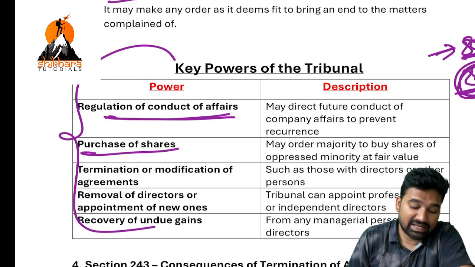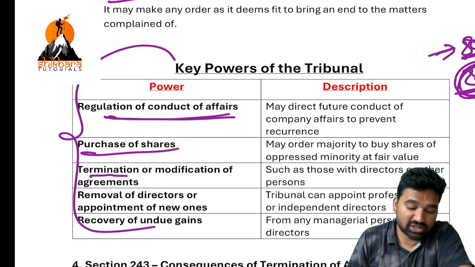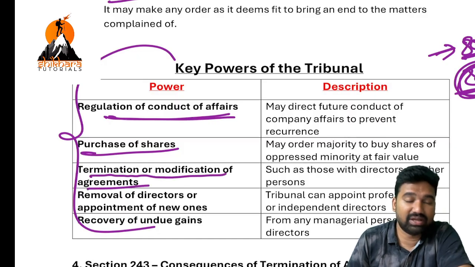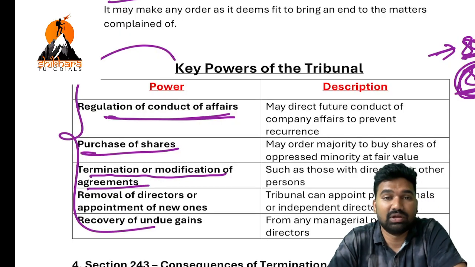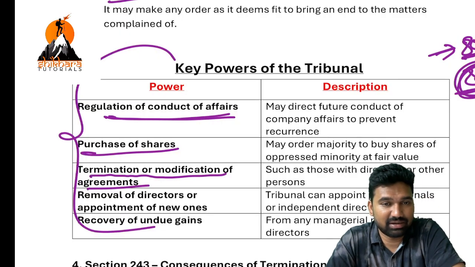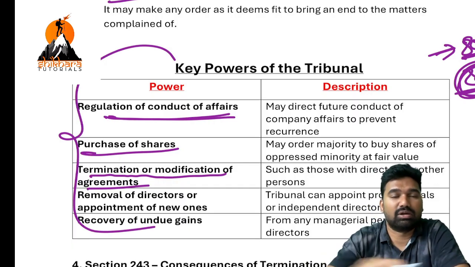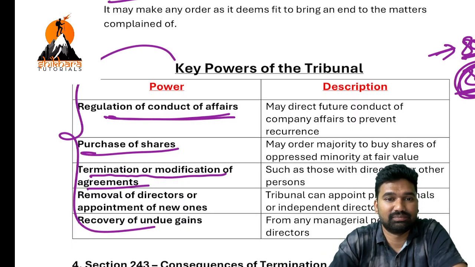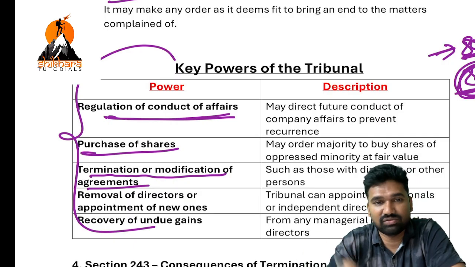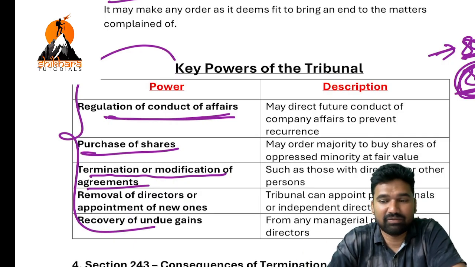Next one, NCLT can issue orders to terminate or modify the agreements also. Already entered agreements are there. So NCLT has the power to terminate those agreements or modify the terms of the agreement. It will not amount to breach of contract. Okay, why? Because NCLT itself is ordering now.